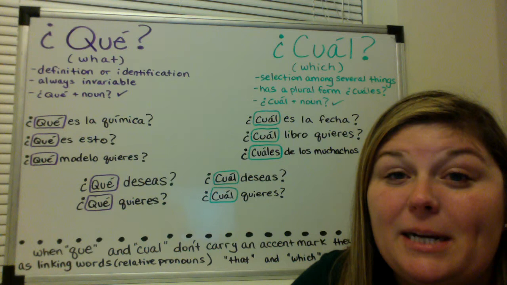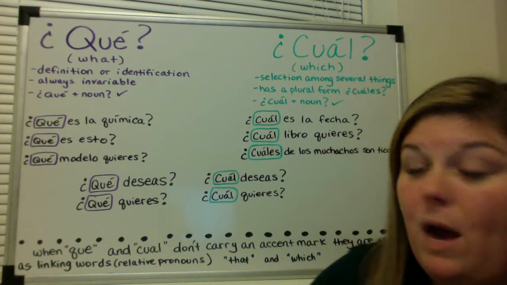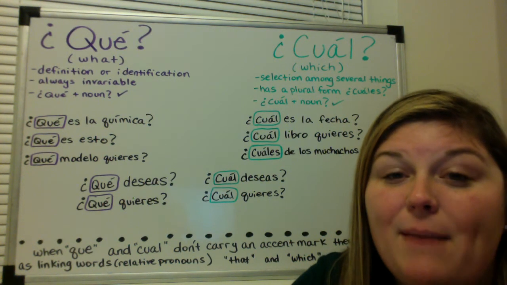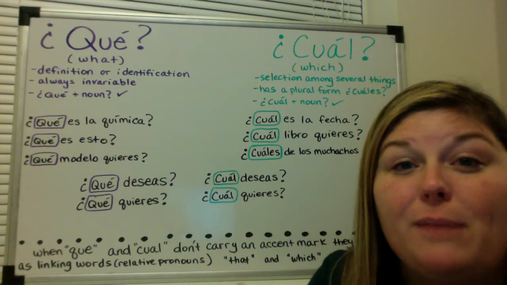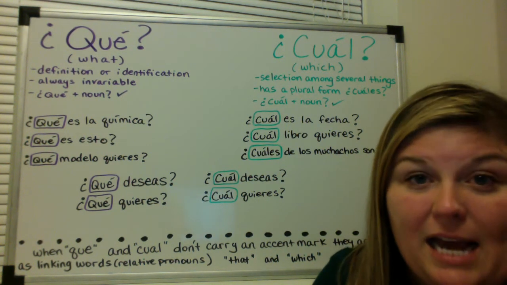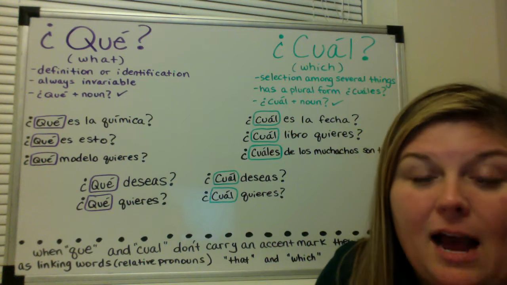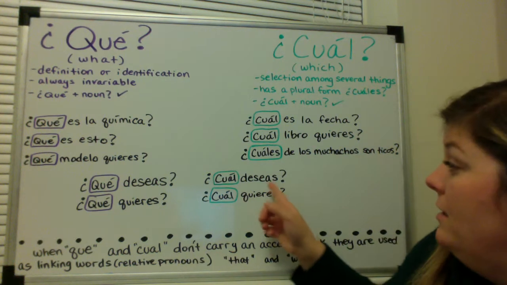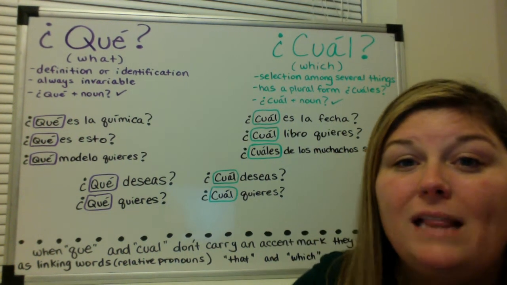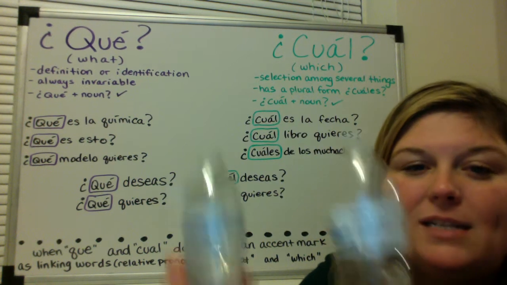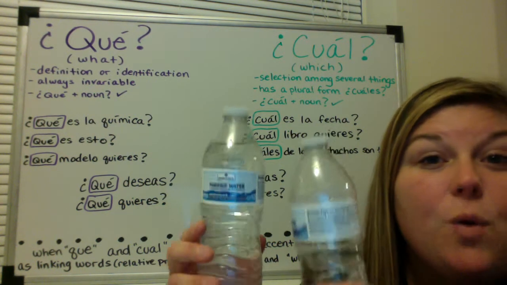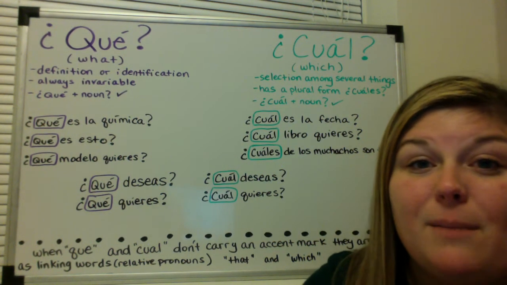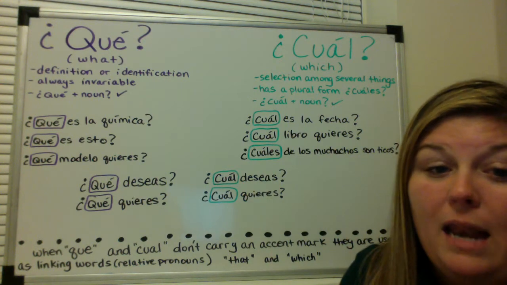Okay, let's take a look at a comparison of que and cual. Here I have ¿qué deseas? What do you desire? I'm asking for a definition, something very broad of what you desire. What is it that you desire? I'm not asking for you to make a choice. I'm asking for you to define. And here, ¿cuál deseas? Which do you desire? Which do you want? So if I was holding up these waters, ¿cuál deseas? Which one do you want? I'm giving you a choice amongst something specific by using cuál.